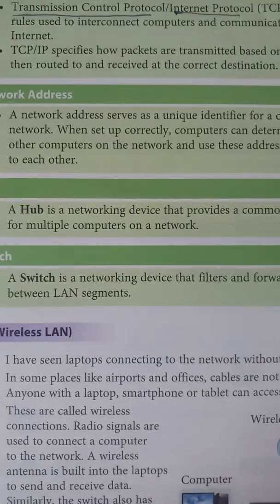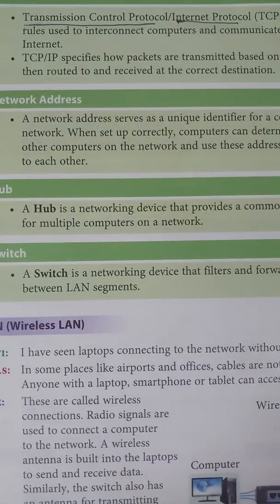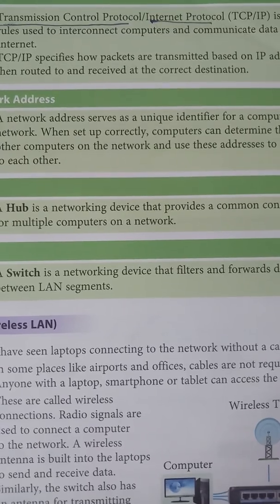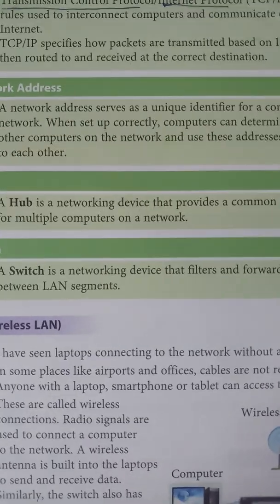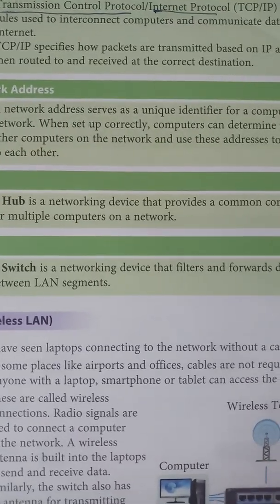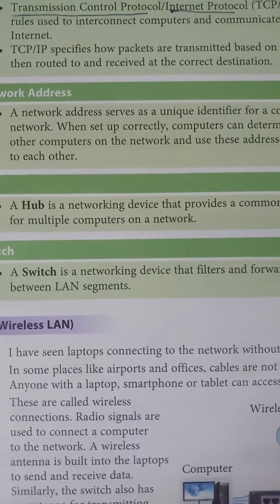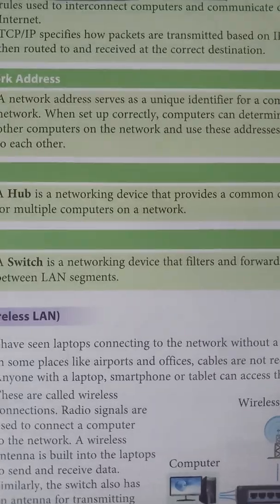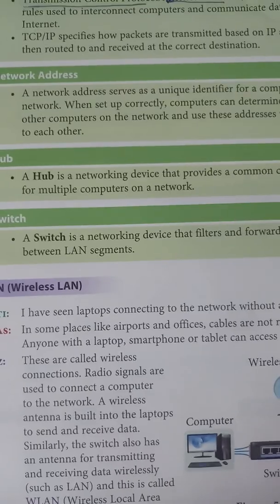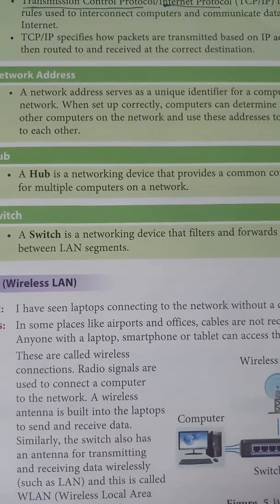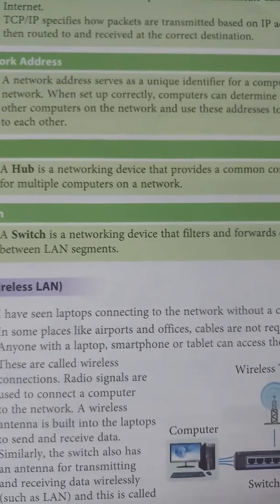TCP/IP specifies how packets are transmitted based on IP address and then routed to and received at the correct destinations. So here TCP/IP tells how the packets are transmitted based on each of their IP addresses, and then routed to and received at the correct destination. It will tell the way the packets are transmitted, in what way they are routed, and also how they are received at the correct destination.